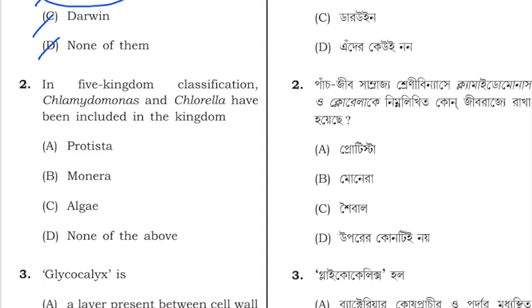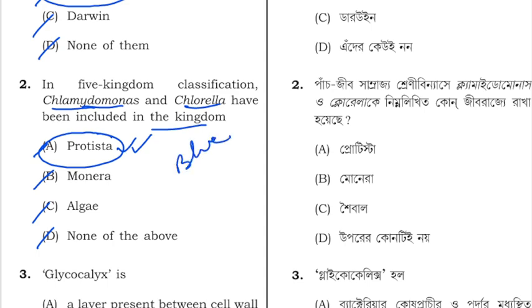In the 5 kingdom classification, Chlamydomonas and Chlorella have been included in which of the following? Protista, Monera, algae, or none of the above. So Chlorella and Chlamydomonas are placed under the kingdom Protista. They are blue-green algae. So these blue-green algae are placed under the kingdom Protista.